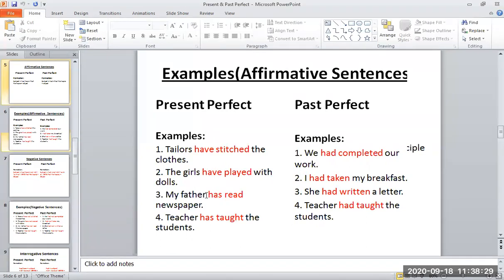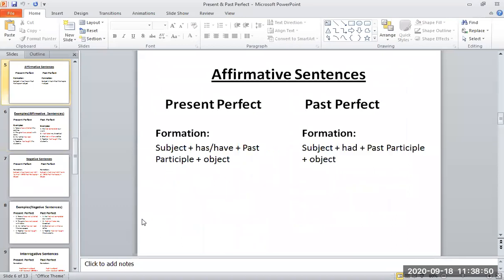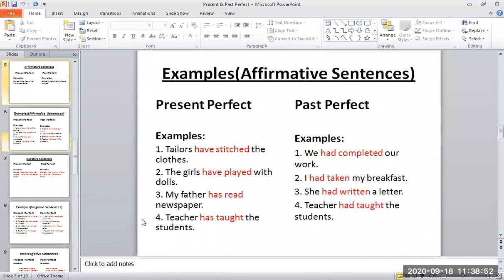My father is subject, has is helping verb, read is third form of verb or you can say past participle, and newspaper is an object. Teacher is subject, has, helping verb, taught, third form of verb, students is an object. Look at the formation. In the same way, these sentences are made. According to that formation, these sentences are made.